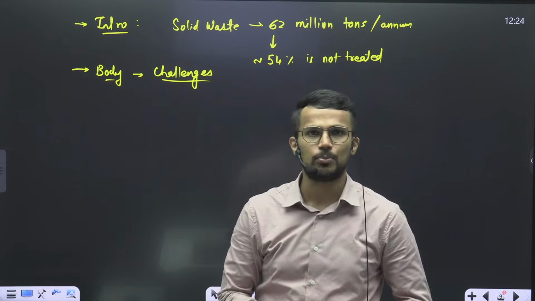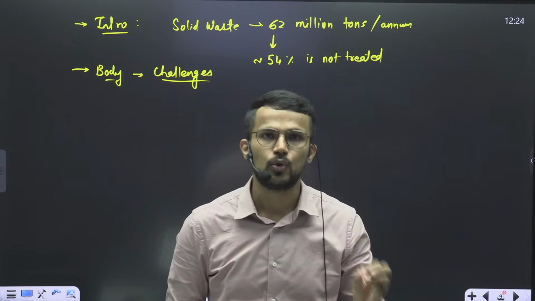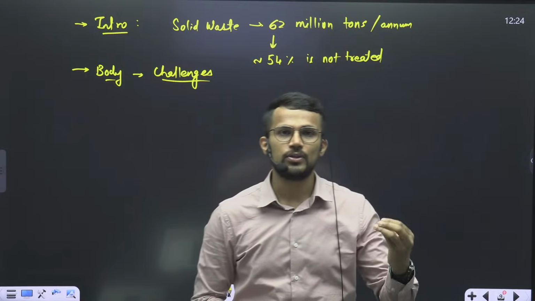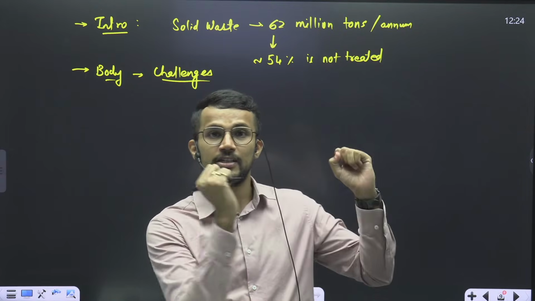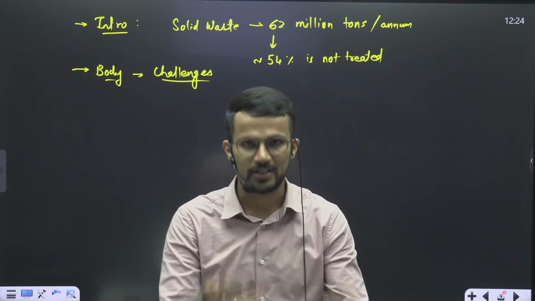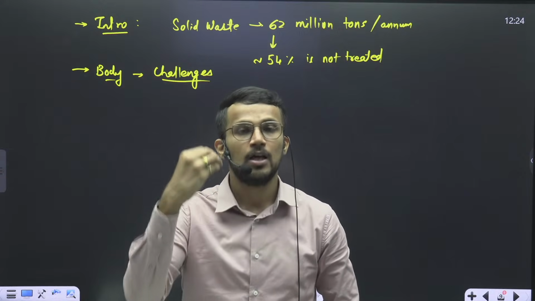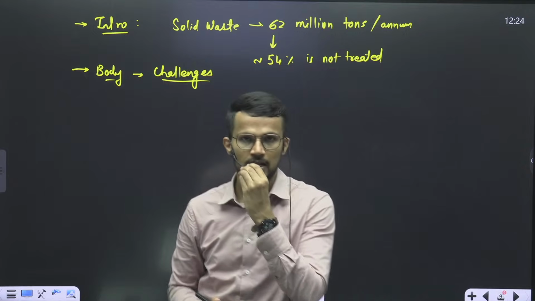For example, for processing we need processing units, but unfortunately we do not have those processing units. Similarly, there is a problem with respect to people as well. People consider solid waste management as the government's job and they do not participate. So there has to be some behavioral change amongst people which is not there. So behavioral problems can also be considered a problem.